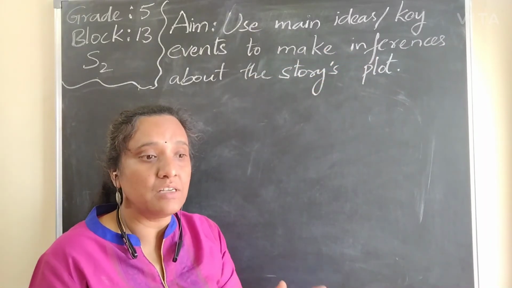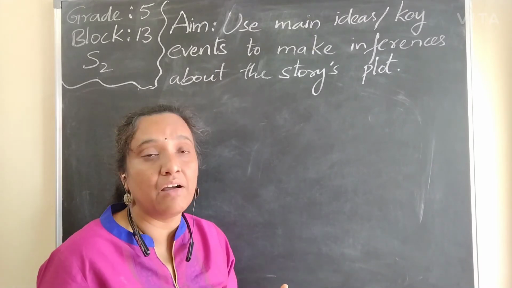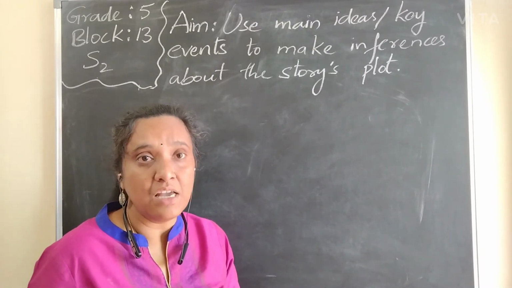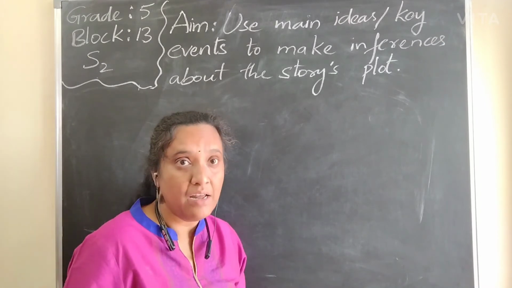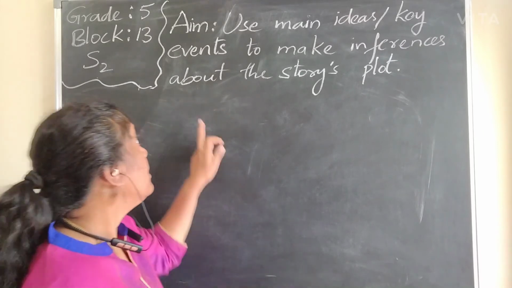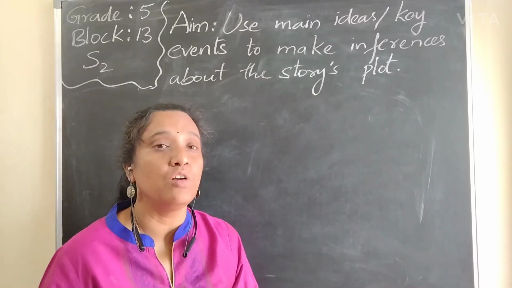So by reading the key details and by identifying the main idea, we want to make inferences. Means we ourselves want to try to grasp something, we want to infer it, in the sense we ourselves want to conclude what is going to happen there, find out something from that about the story's plot. So if we come to the story's plot, what are we going to know?